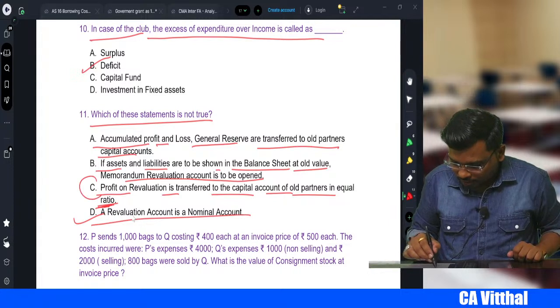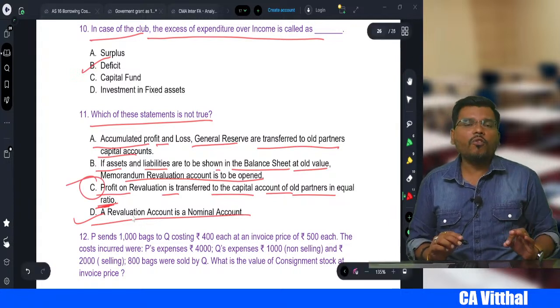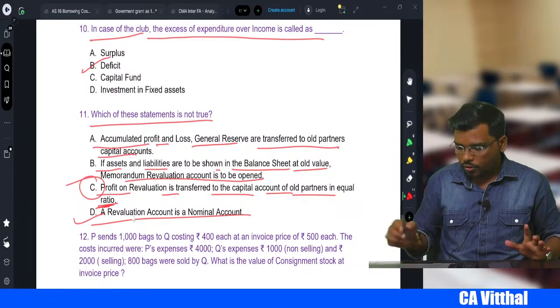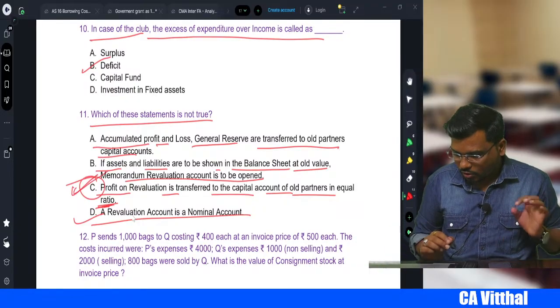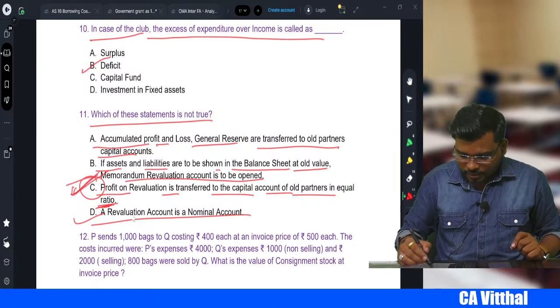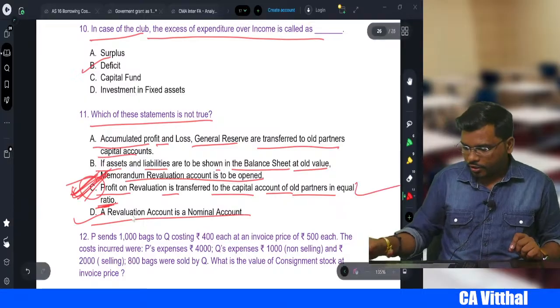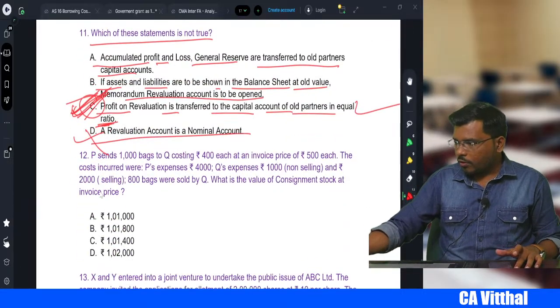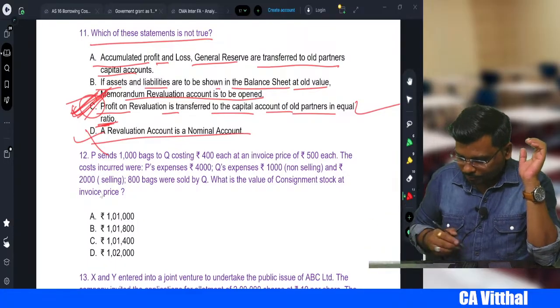So which one is wrong, sir? Revaluation profit or loss we distribute to the old partners in their PSR ratio, not in the equal ratio. So option C is the wrong one, which is not true. Then which is false? Option C is false. Is that clear, my dear student? Right? Okay, next one. No Harish. Okay, come to next one.